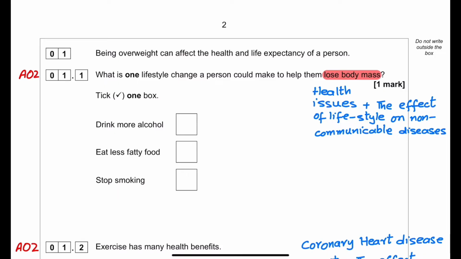Among these, smoking is related to the heart and the lungs. Alcohol is related to the liver and the heart. Eating less fatty food is the way the body can lose the mass. So the correct option is eat less fatty food.